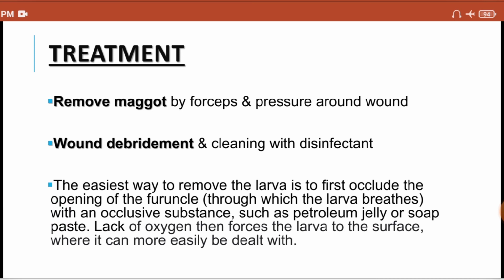Whenever you apply such petroleum jelly or soap paste, there will be a lack of oxygen for the larva, so the larvae will move towards the surface to get oxygen, and in that way you can easily deal with the larvae because now they are towards the skin surface. So by occluding the furuncle, you can force the larva to reach the skin surface because of lack of oxygen, so that you can easily remove the larva.